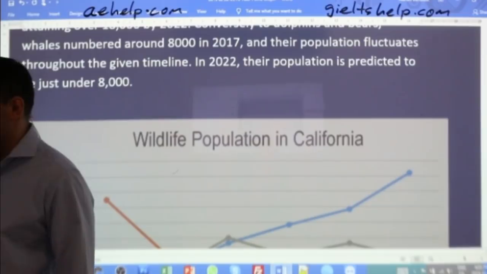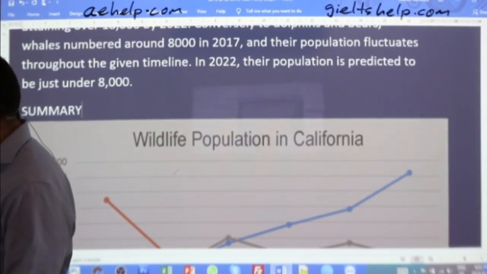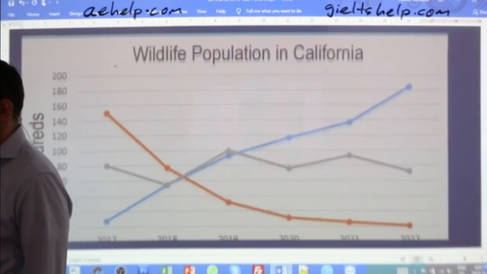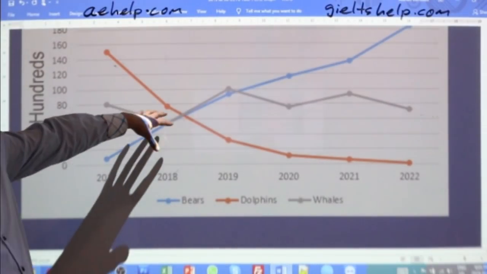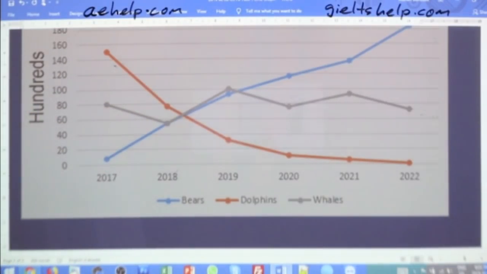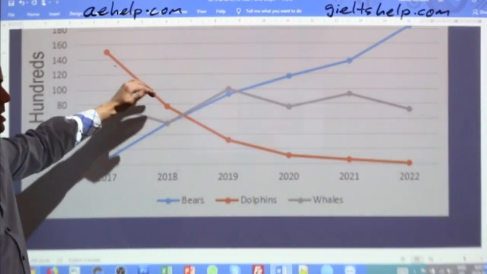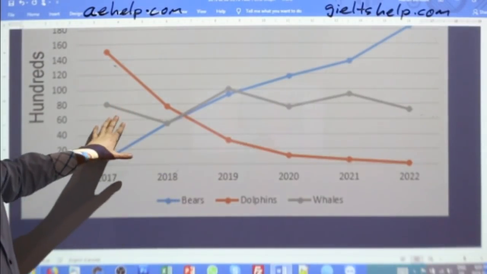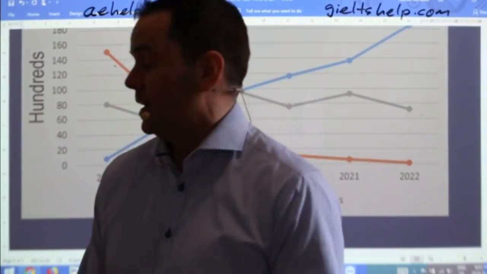That works. Now, if you want, you can include a summary. So if you're pushing for a Band 9, you can do a summary. The summary should not be a repeat of the overview. It should be unique. And it should be something that's quickly observable. Again, right? So some of you for the introduction said, well, there's an increase of bears, there's a decrease of dolphins, and there's simply a fluctuation of whales. So that makes for a good summary, okay?